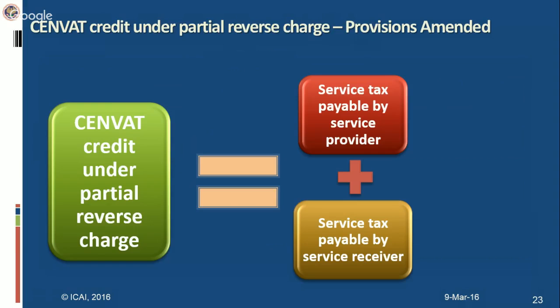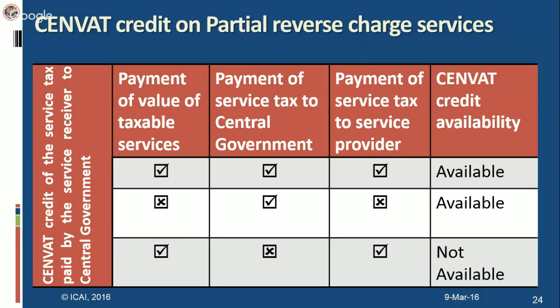So how will you determine the credit availment in this case? In this case, there will be two parts: service tax payable by service provider and service tax payable by the service receiver. The service tax which is payable by the service provider, there we will determine the CENVAT credit availment as per forward charge. We have already determined how we will determine the CENVAT credit availment for forward charge, and service tax payable by service receiver will be as per reverse charge mechanism. Both these we have discussed in detail, how you will avail the credit in case of forward charge and in case of reverse charge. We'll understand it with the help of an example.